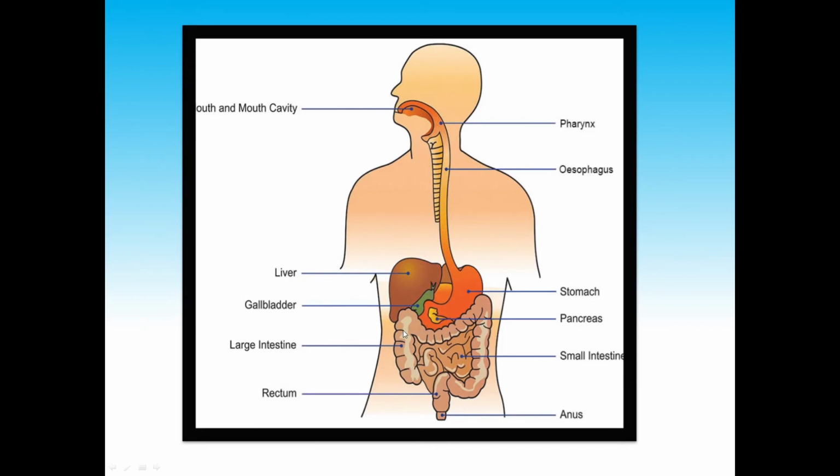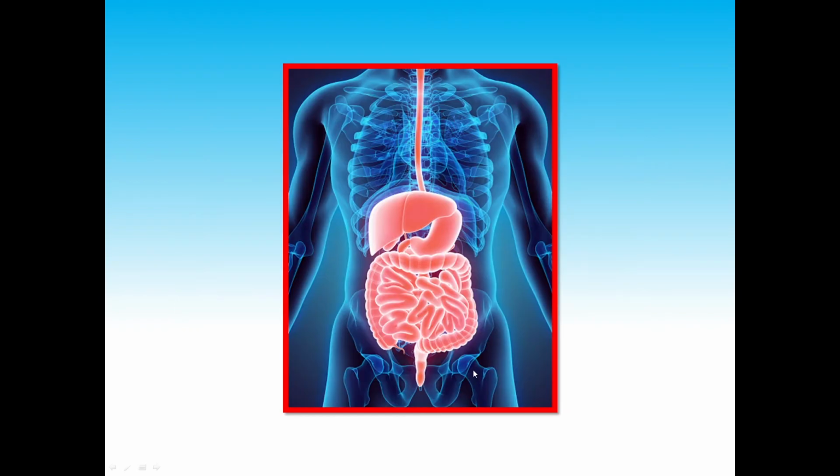This tube is known as the large intestine. From the large intestine, it moves outside the body through the anus. This is the exit point. The unwanted material goes out from the body through the anus. So this is your complete digestive system.